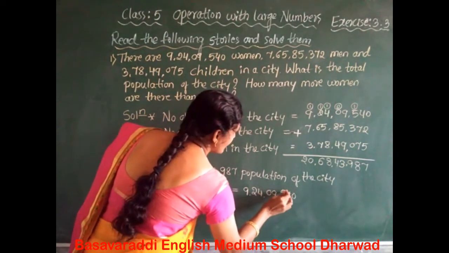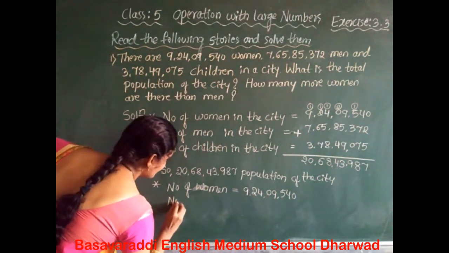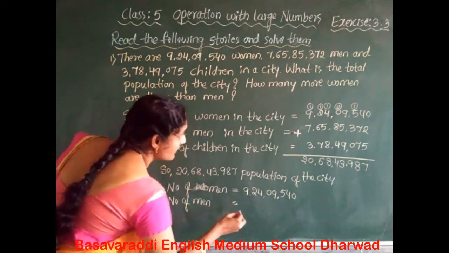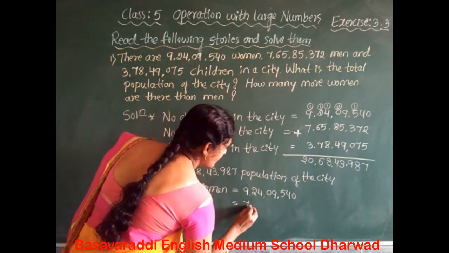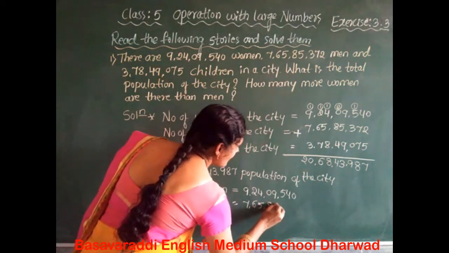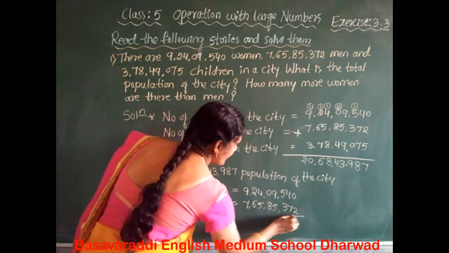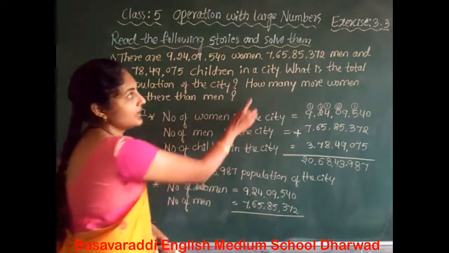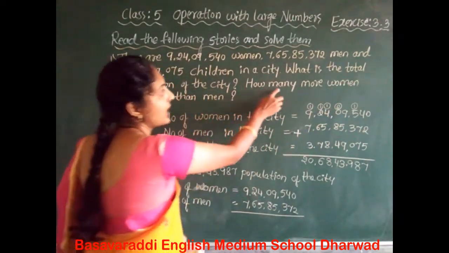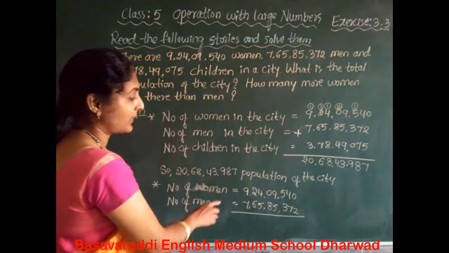The number of men, how much? 7 crore 65 lakh 85,372. Let's read the question again here. How many more women are there than men means how many more. It shows that it is subtraction. Do the subtraction now.